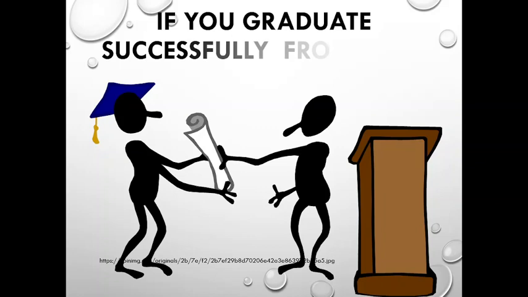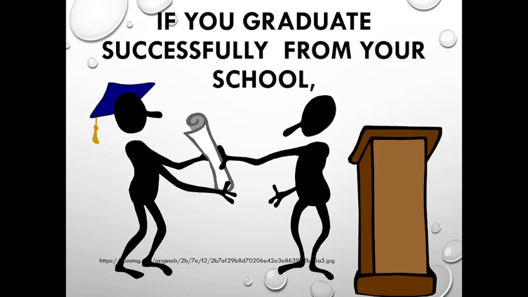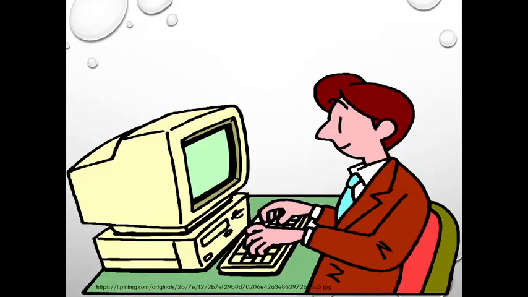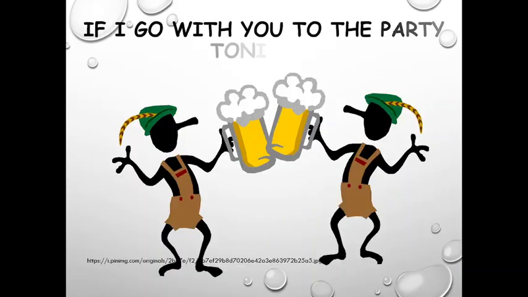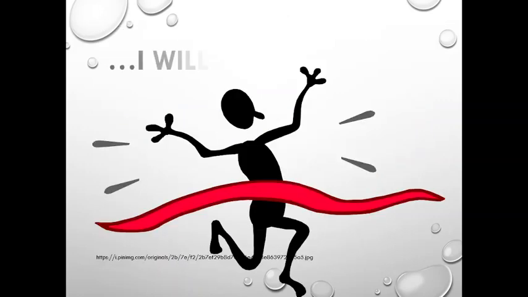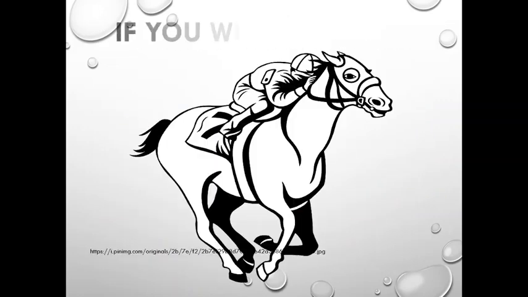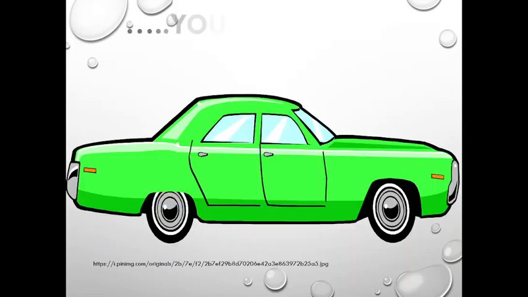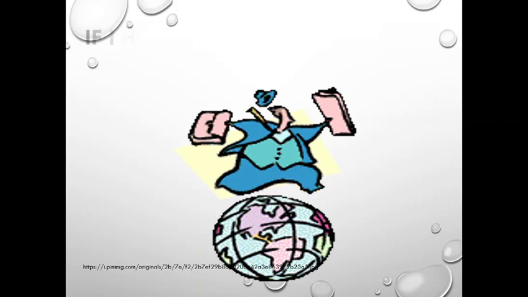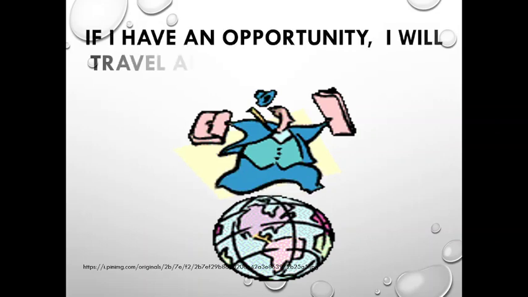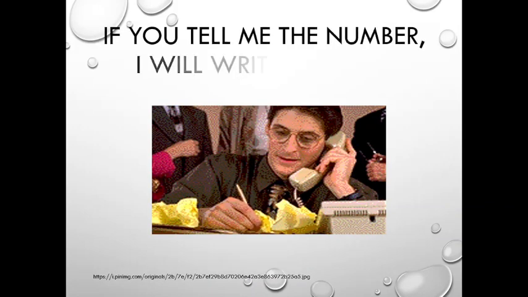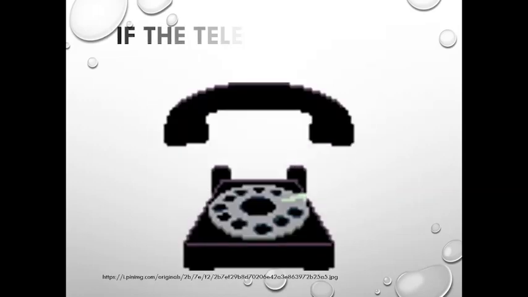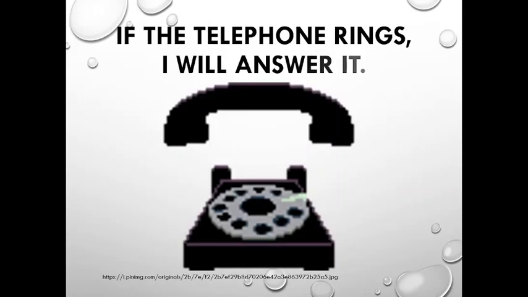Or, if you graduate successfully from your school, can you continue this example? I hope so. Or, I'll buy a new computer. This is a continuation of our example. If you go with me to the party tonight, I will be very happy. Or, if you win the race, you will get a car. If you have an opportunity, I'll travel all around the world. If you tell me the number, I'll write it down. If the telephone rings, I will answer it.